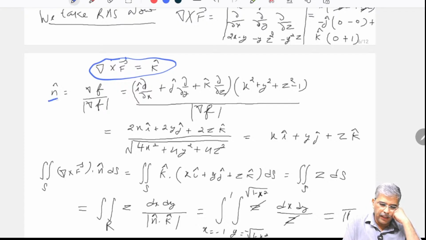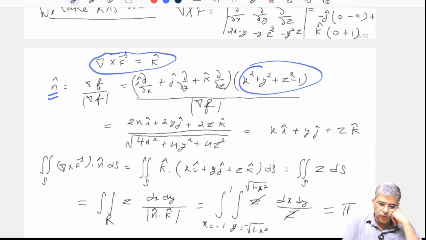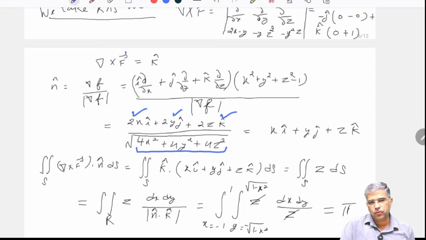Now I need to find out n cap, n cap of the surface. So what is the surface here? Surface here is x square plus y square plus z square equal to 1. So nabla f, or you can say del f, the definition is this one, divided by magnitude of del f. So I obtain the numerator, so I will get 2x i cap, 2y j cap, 2z k cap, and denominator means its magnitude. So I will get 4x square plus 4y square plus 4z square.